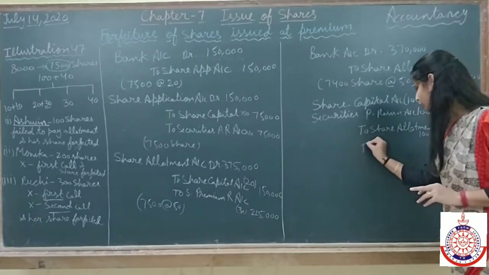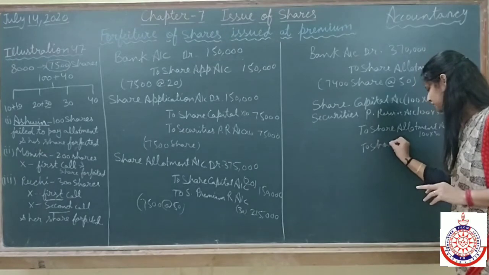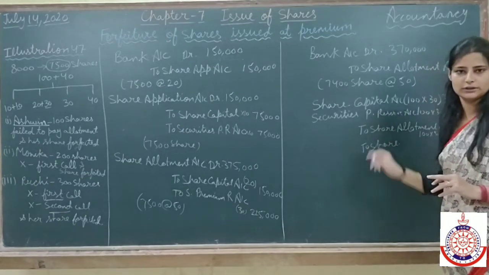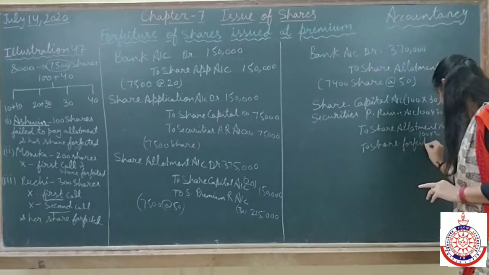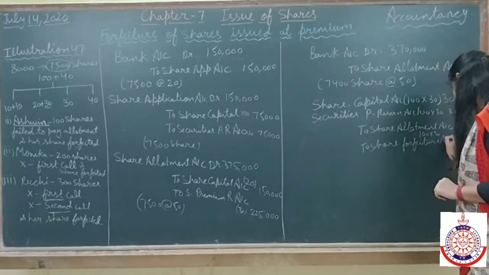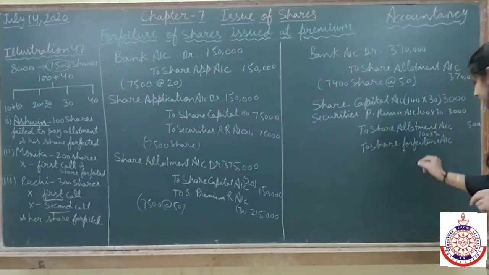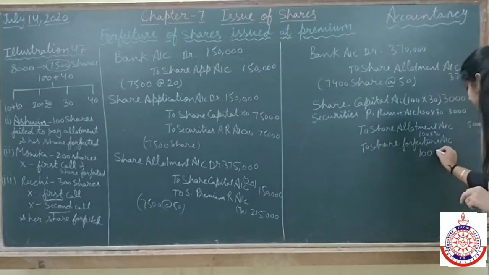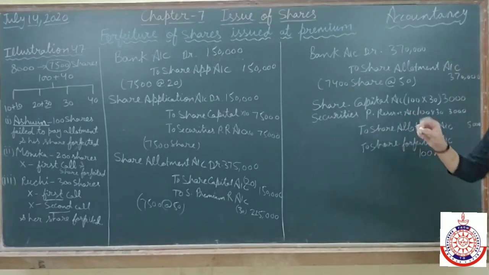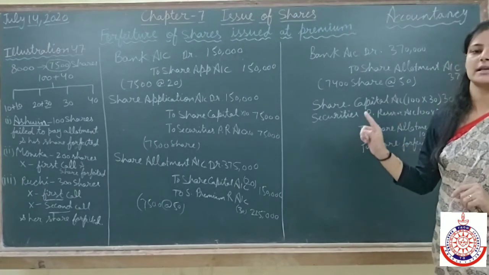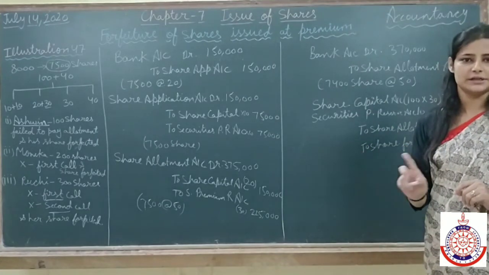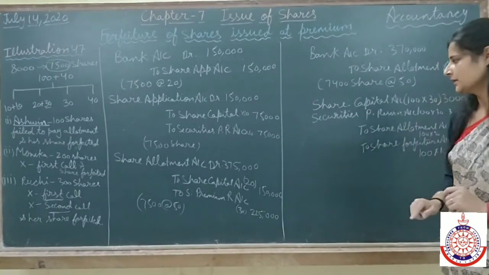And here to share forfeiture account, which is a profit on this share forfeiture. The money which we have received on 100 shares is rupees 10 only, which is 1,000. Clear this thing? Now 100 shares have been cancelled.